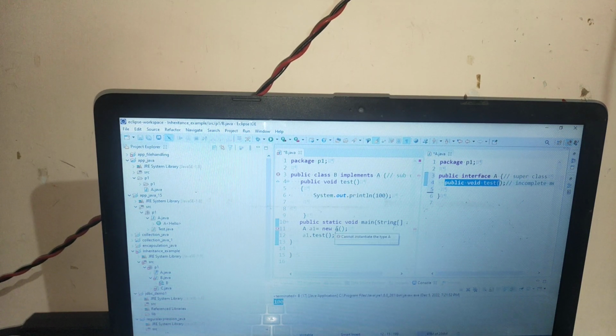What is that? Implement say. Cannot instantiate the type A.